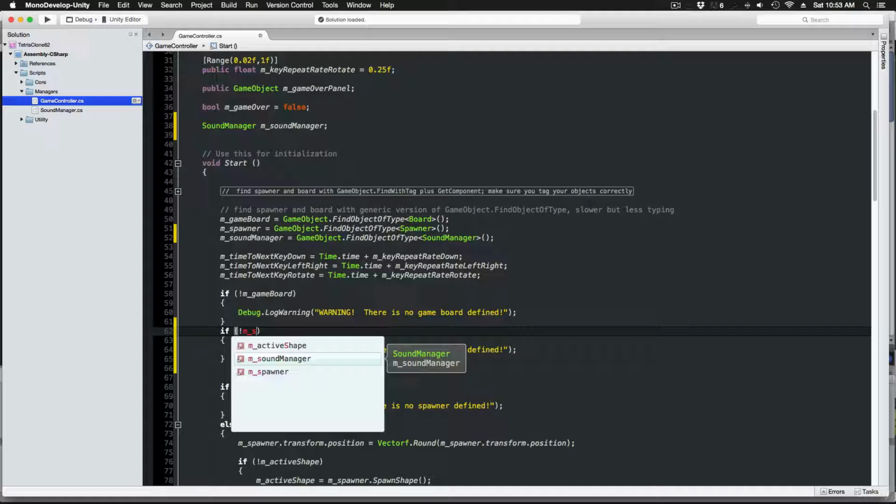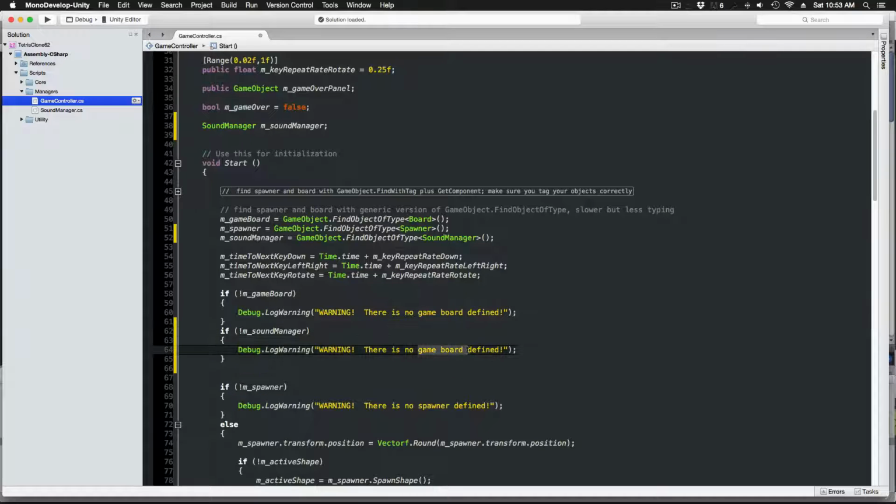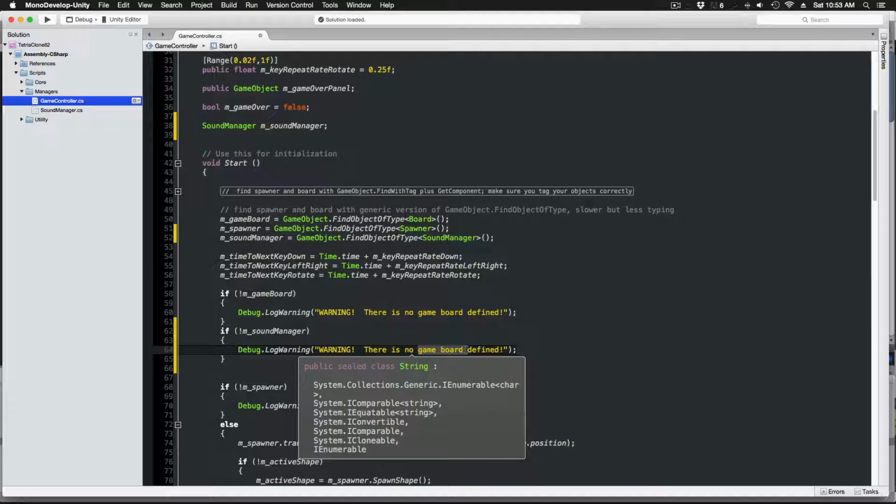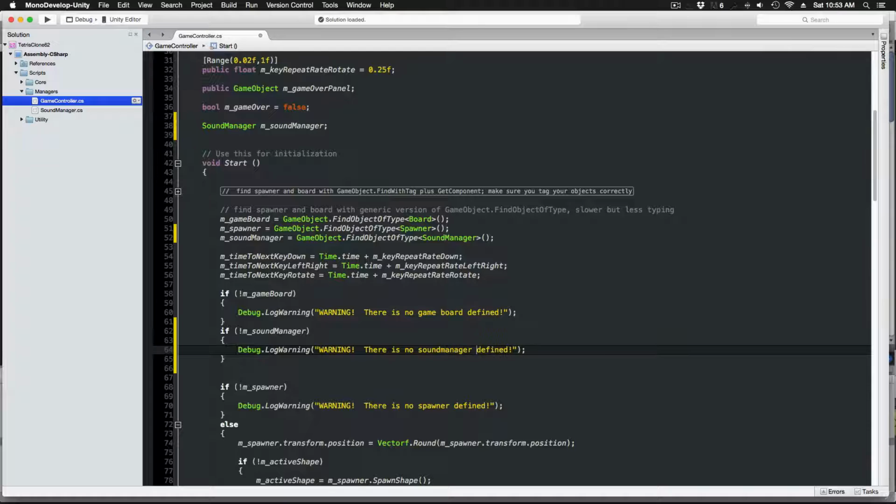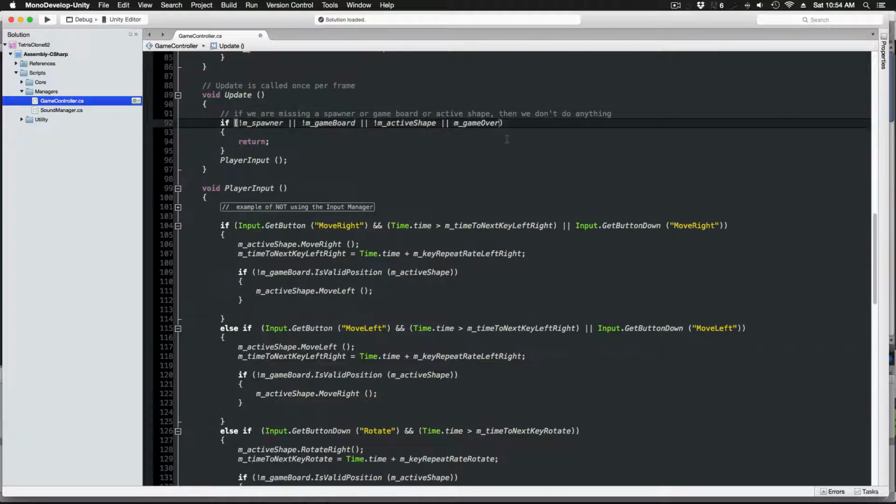Now we can also issue a warning if we don't find the sound manager, just like the other critical components. And then we can protect Update just by modifying our first little defensive guard up here. So if we don't have an mSoundManager, then we should return out and never run anything else in Update.